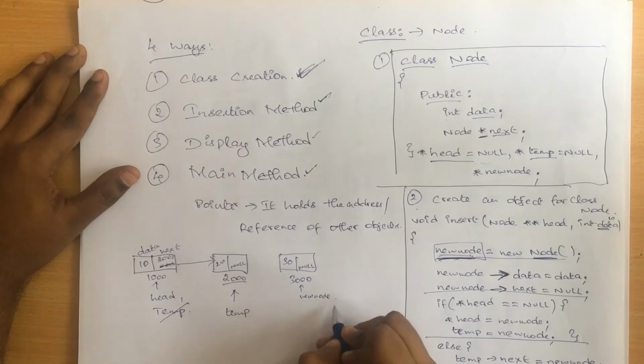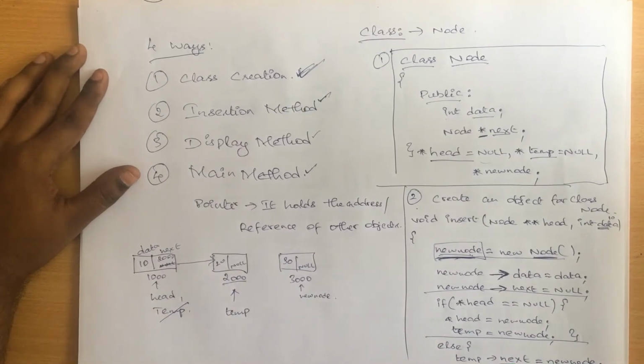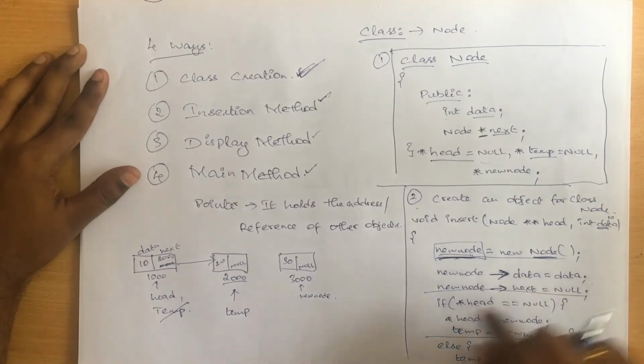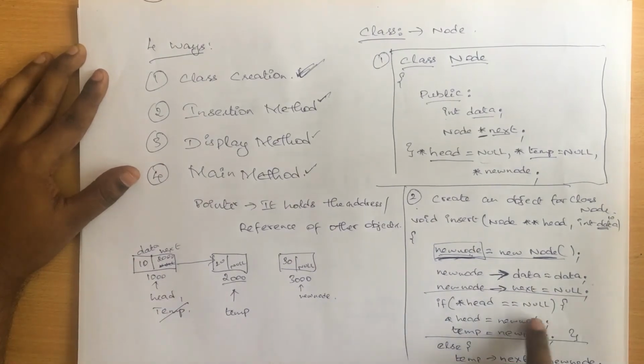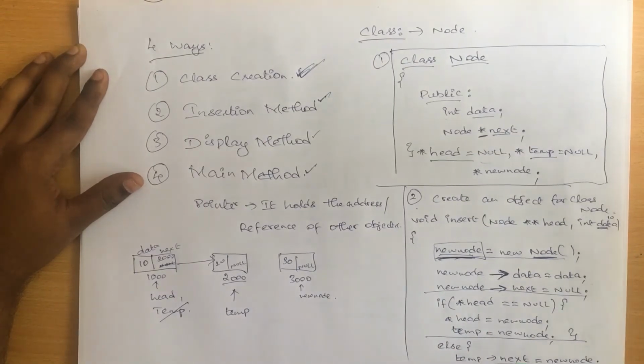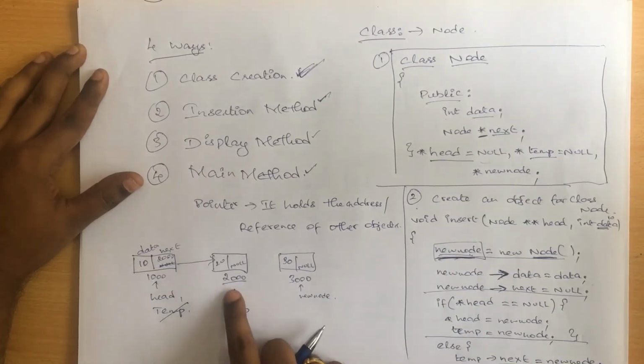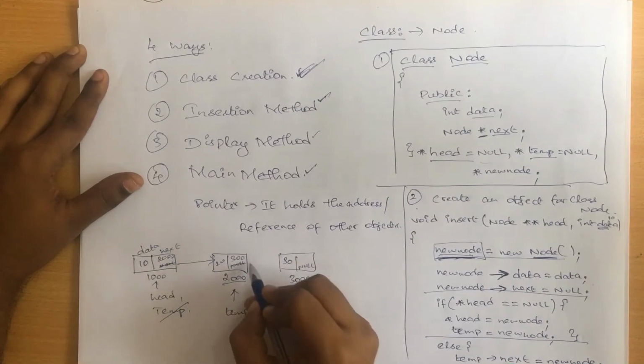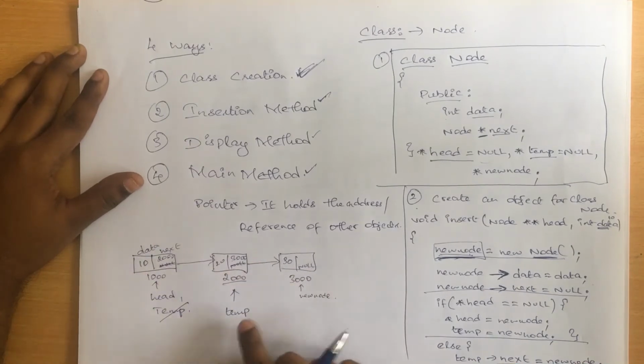So this is going to be the new node, and now what I need to do is check the if condition. Again it's going to be false because head value is equal to 1000 and not equal to null. So I'll be going with the else part, and temp of next equal to new node. So what is temp now? Temp is equal to 2000, so 2000 next will be new node, that is 3000. So see here, your second node now gets a link with the third node.